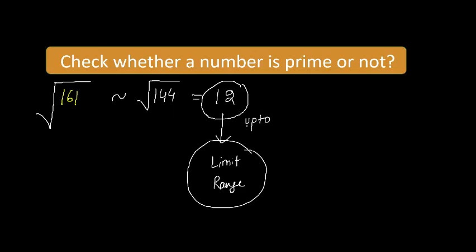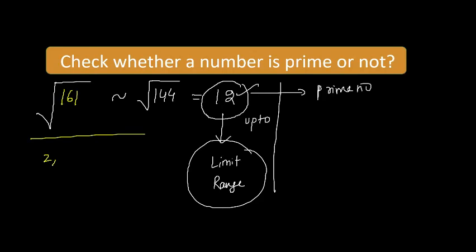And you don't have to check with all the numbers up to this. No, you have to just check all the prime numbers up to this 12, and you will get very few numbers. Up to 12, what are all the prime numbers? We have 2, 3, 5, 7, and 11, right?